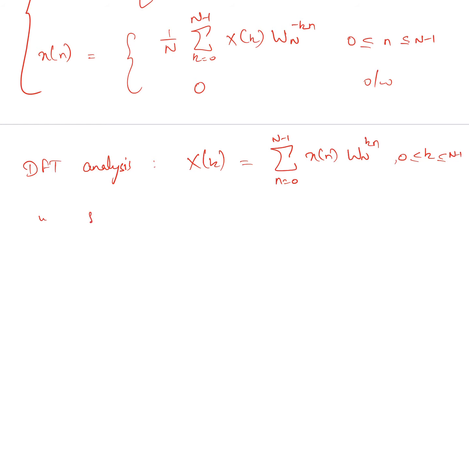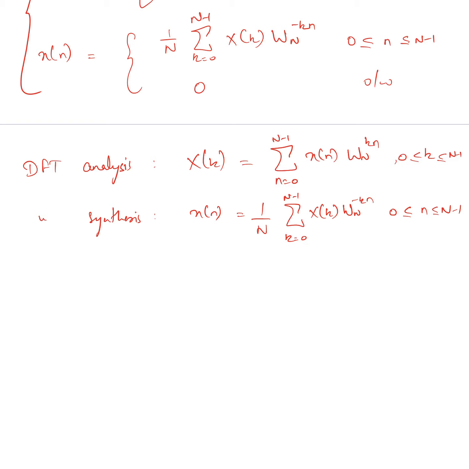And the DFT synthesis equation: x of n as 1 by N summation from k equal to 0 to N minus 1 of X of k W_N^{-kn}, for n lying between 0 to N minus 1, right?